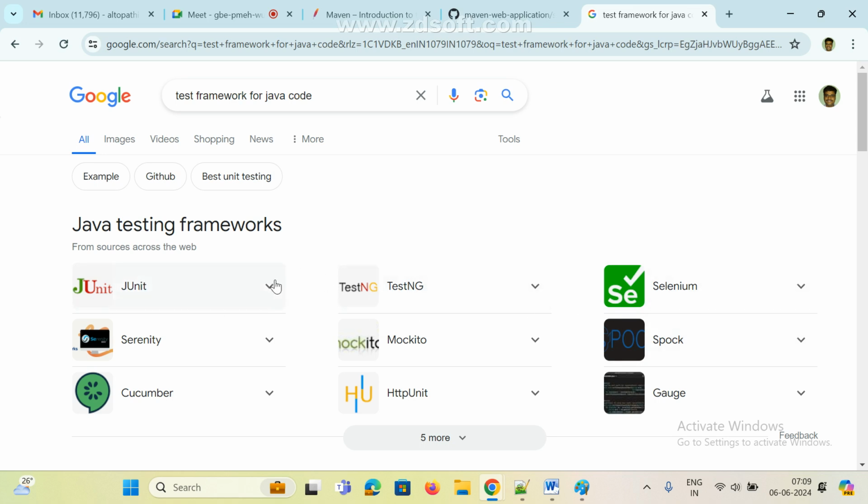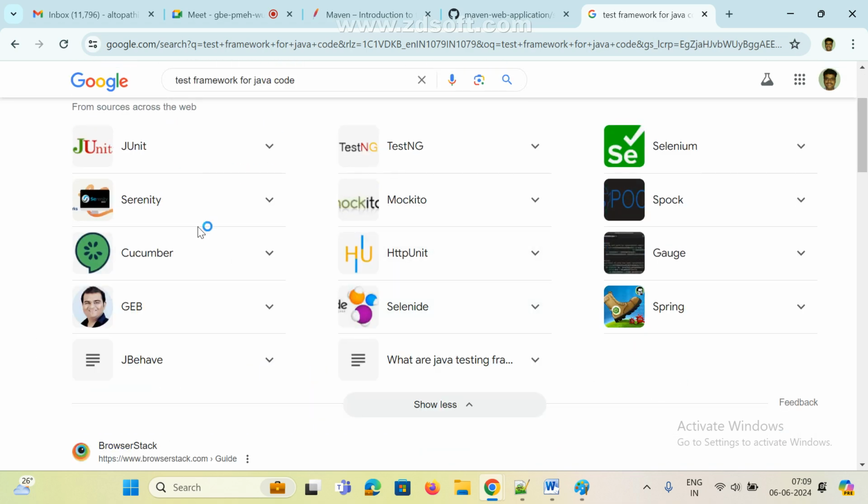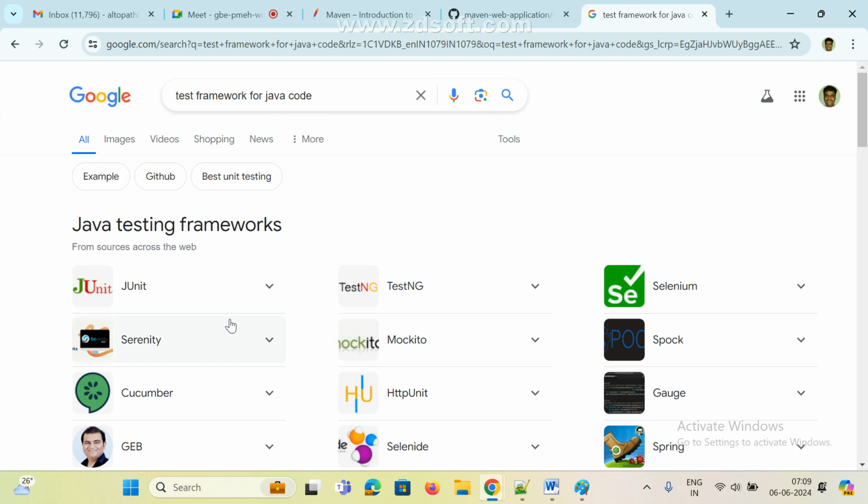So once code is developed, for every Java class they write one test class also, and for that we use Selenium, TestNG, or JUnit. Based on their requirement they may change these things, but 99% of the time in Java projects we use these first three testing frameworks: JUnit, TestNG, Selenium.